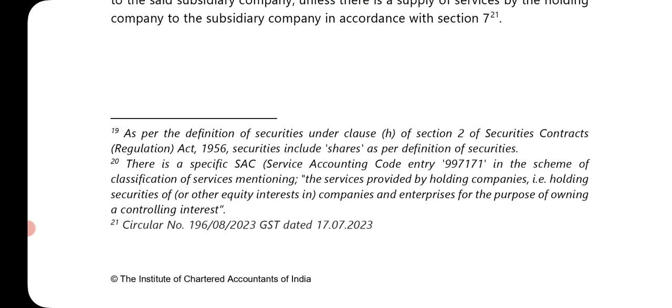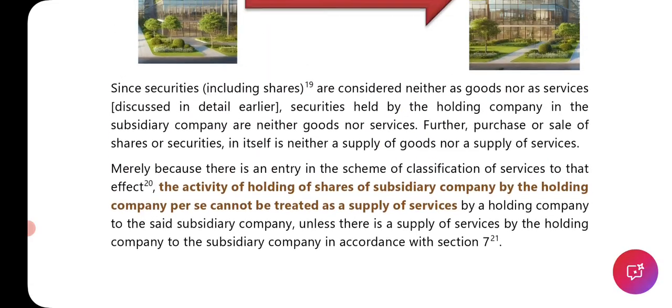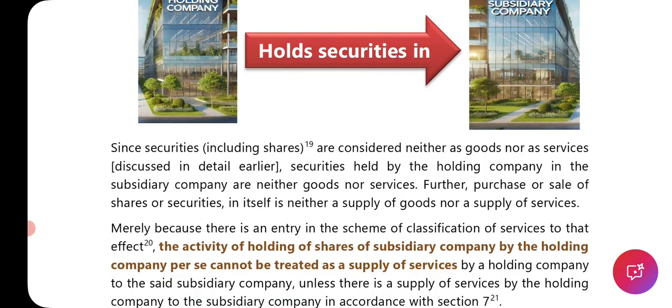As per the definition of securities in clause 2, securities include shares. There is a specific Service Accounting Code entry, 99717, in the scheme of classification of services, mentioning services provided by a holding company, that is, holding shares or other equity interest in companies and enterprises for the purpose of owning and controlling interest. So here it means that the activity of holding shares by the holding company per se cannot be treated as a supply of service. The holding company having shares of a subsidiary company is not a supply.